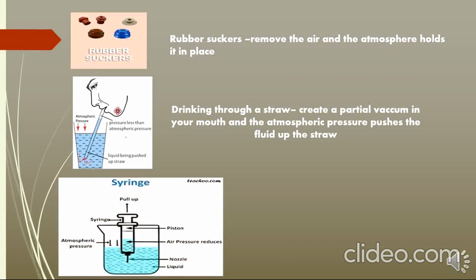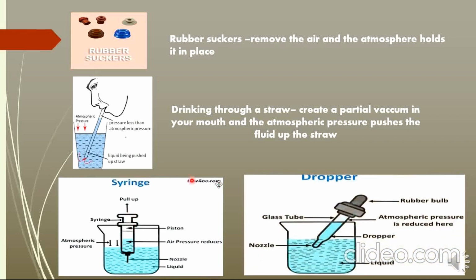Syringe. The nozzle of the syringe is dipped in liquid and its piston is withdrawn, lowering the air pressure inside the syringe. The atmospheric pressure on the surface of the liquid, being higher, pushes it into the syringe. A dropper.